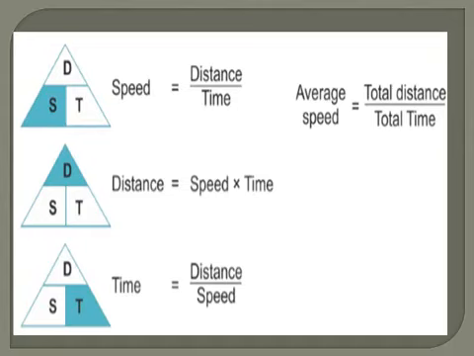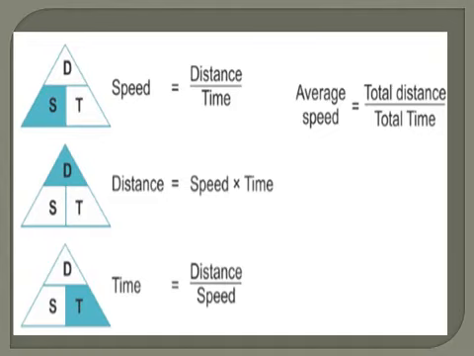So speed is equal to, you have in the numerator distance and in the denominator time. Therefore, speed is equal to distance by time. Now in the second triangle, the letter D is being blocked. So if you close D, then what are the remaining letters that you find?